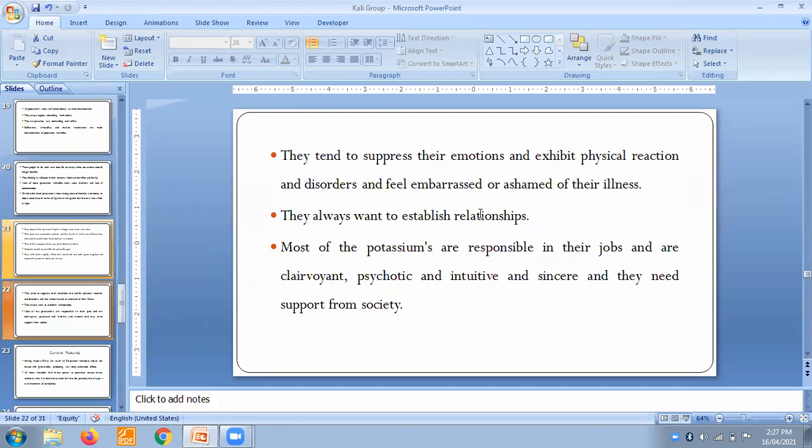I think we should stop over here. I will stop it here. We will continue this Kali group in the next Zoom meeting. Okay.